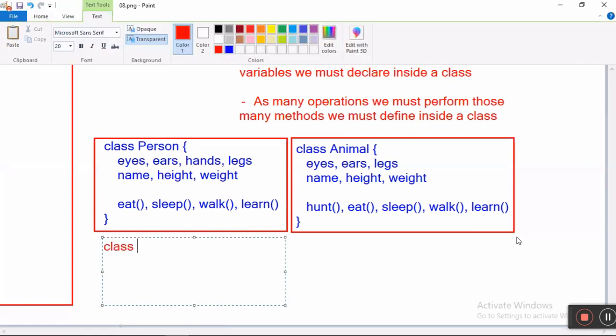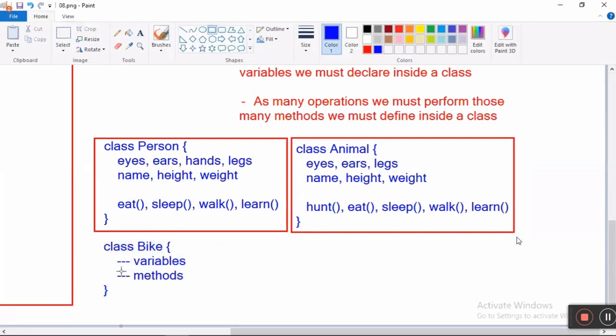Like this, as many objects as you want to create, those many classes you need to create. Another class is what? Bike, open bracket, closed bracket, with the required number of variables and required number of methods.